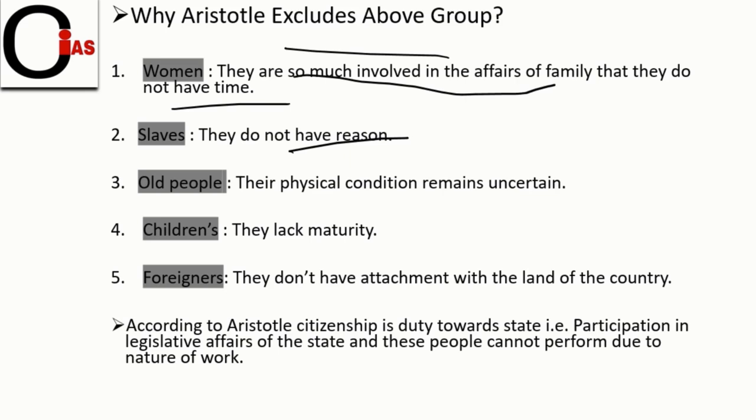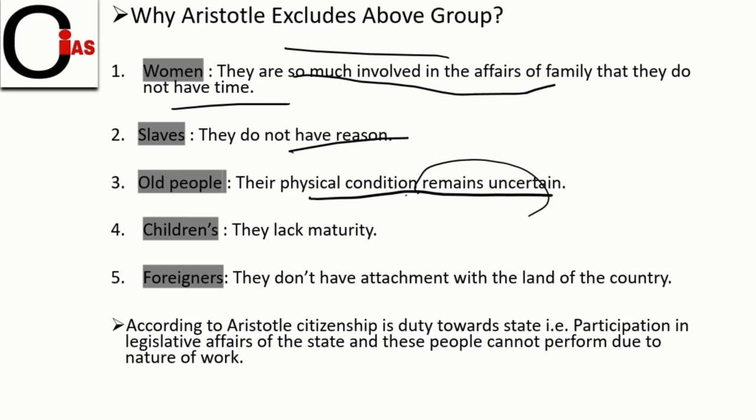Now let us come to old people. Their physical conditions remain uncertain. So that's the reason they are not given the citizenship right. Here, friends, "remains uncertain" basically means that they become weak and are not capable enough to engage in legislative affairs. So that's the reason even old people are also excluded from citizenship.